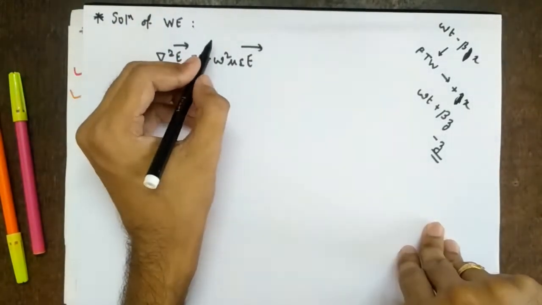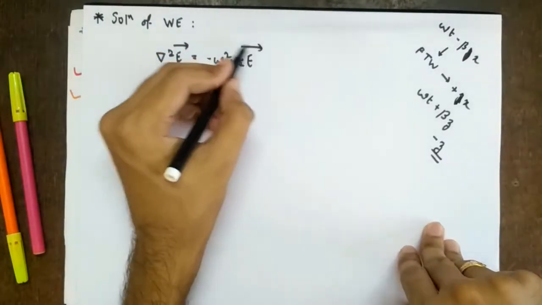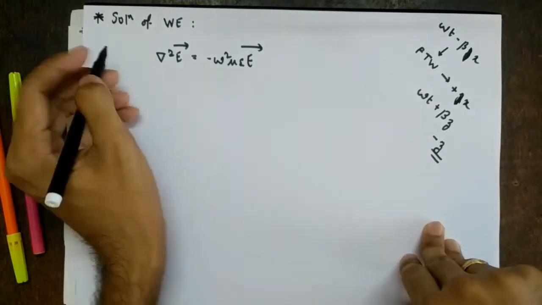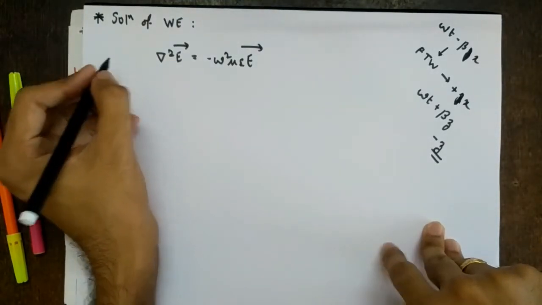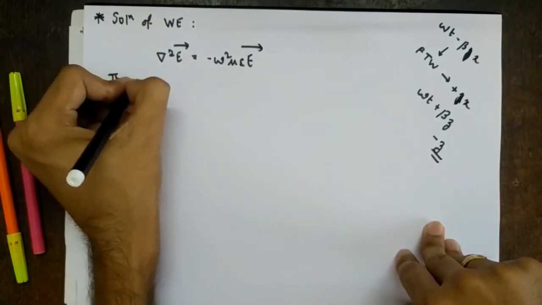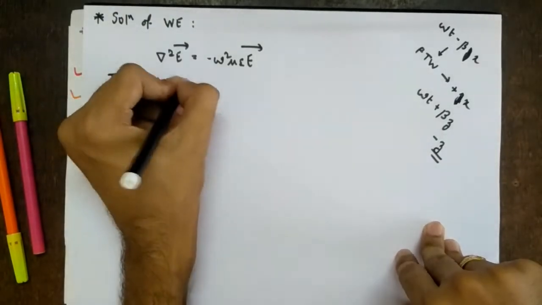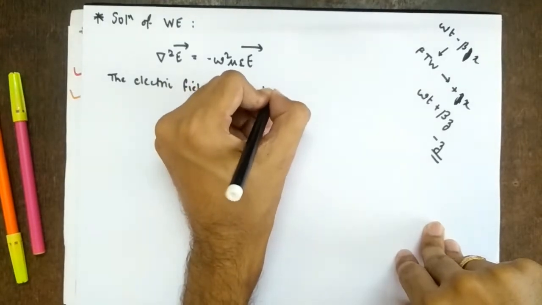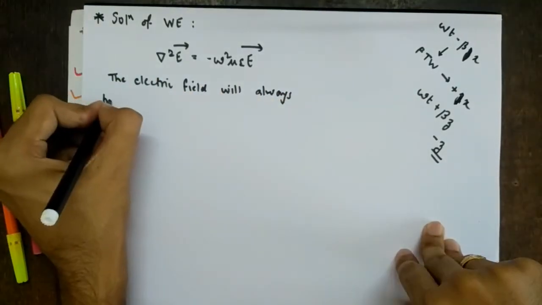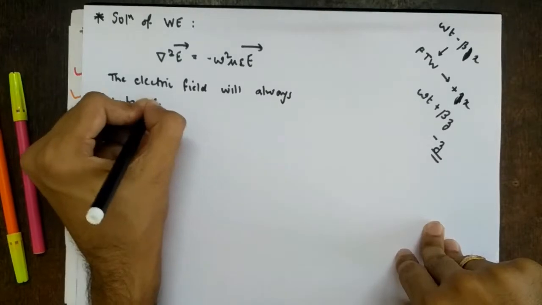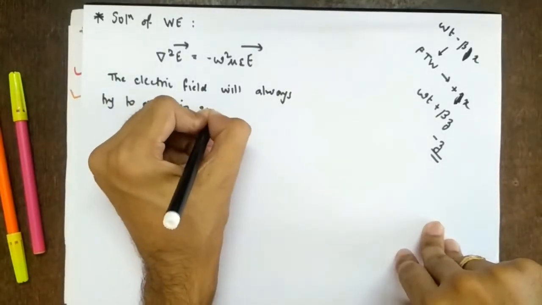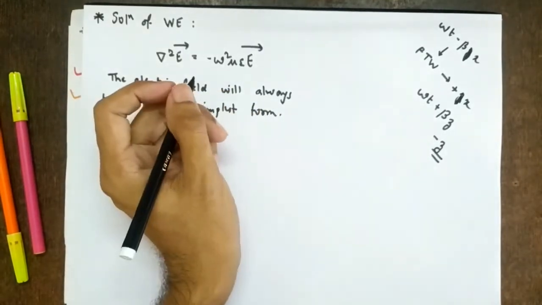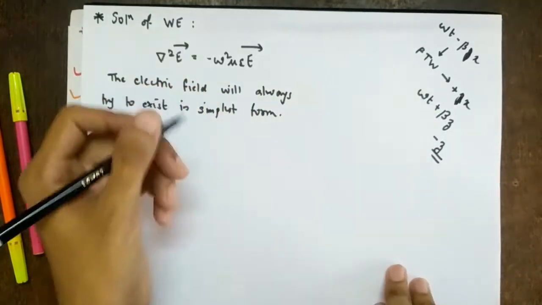So again, I have not directly taken Maxwell's equations, but you see this wave equation has been derived from Maxwell's equations only. So we have fallen back to Maxwell's equations only, right? So what we say, the electric field will always try to exist in simplest form. So why does it try to exist in simplest form? You take any example in nature, whatever is happening, it happens in the simplest form.